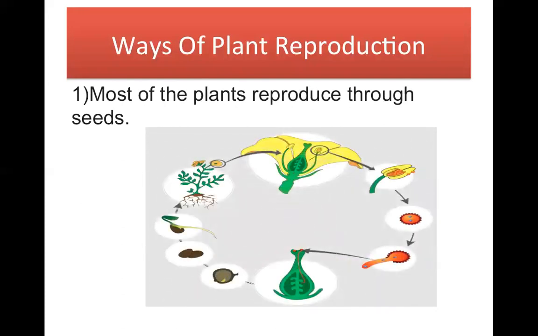Most of the plants reproduce through seeds. Here the cycle is given. In class 3, you studied that a flower turns into fruit and fruit has seeds which help in reproduction of the plant.